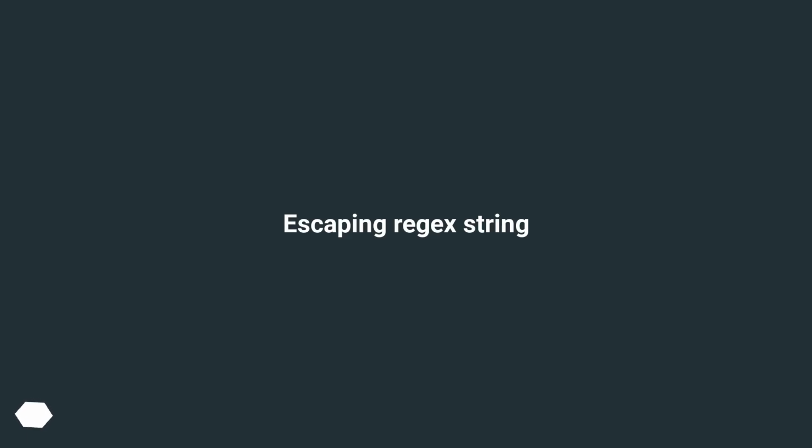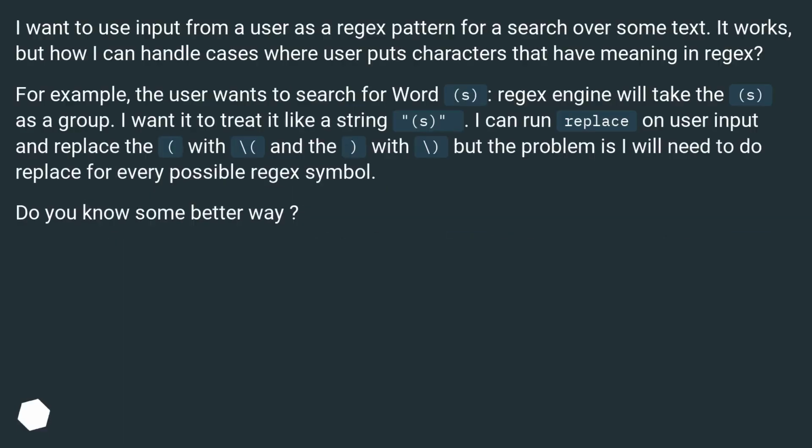Escaping regex string. I want to use input from a user as a regex pattern for a search over some text. It works, but how can I handle cases where the user puts in characters that have meaning in regex? For example, the user wants to search for the word "S.", and the regex engine will take the dot as a group. I want to treat it like a string, "S."